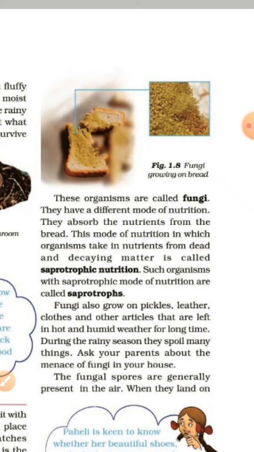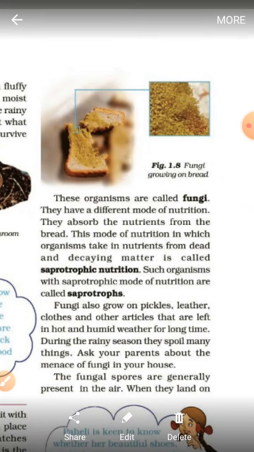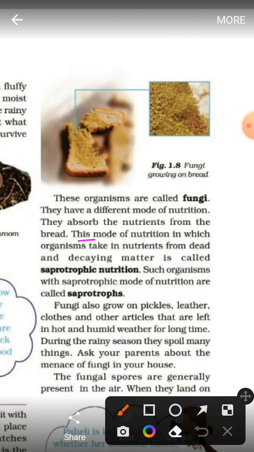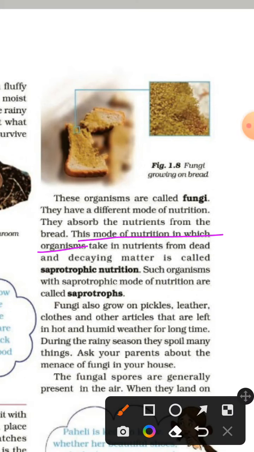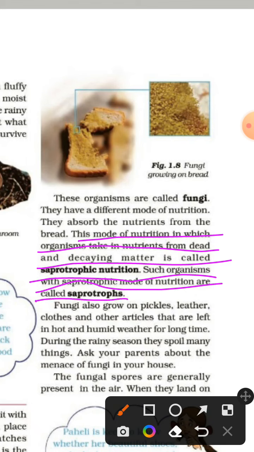So the mode of nutrition in which organisms take in nutrients from dead and decaying matter is called saprotrophic nutrition. Such organisms are called saprotrophs. And fungi and mushrooms are examples of saprotrophs.